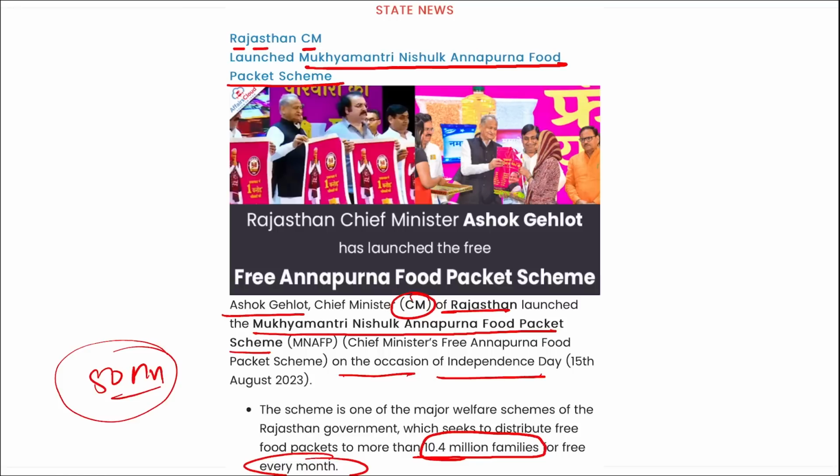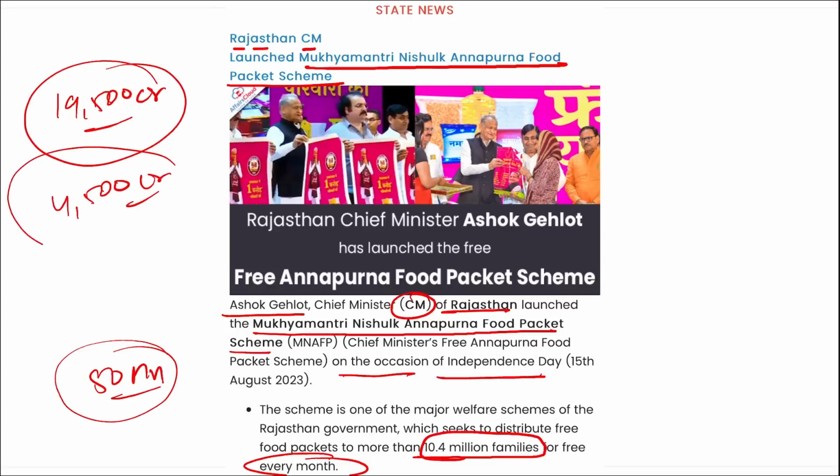And remember, this scheme is a part of the inflation relief package that was introduced by the Chief Minister in the state budget to provide relief to the people from rising prices. This scheme is one of the major welfare schemes of the Rajasthan government that seeks to distribute free food packets to more than 10.4 million families every month. The Rajasthan government has allocated a total budget of 19,500 crore rupees for the inflation relief package, and this free food packet scheme will reportedly cost the state government of Rajasthan around 4,500 crore rupees annually.